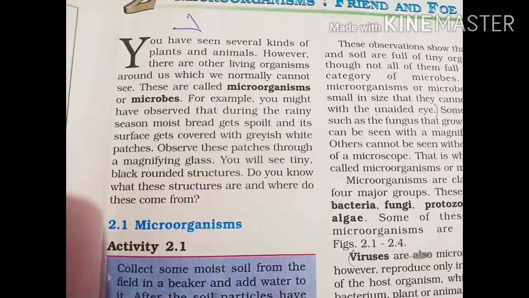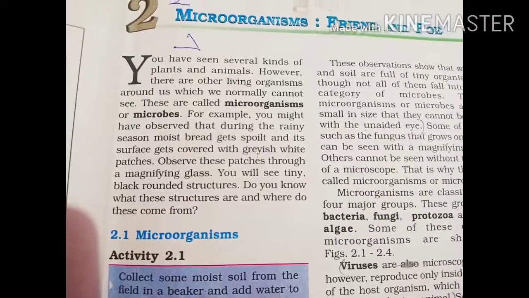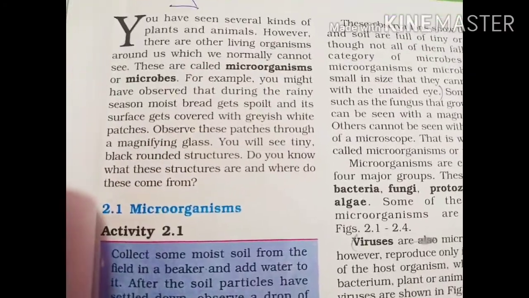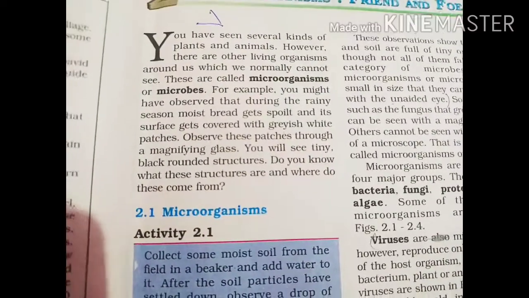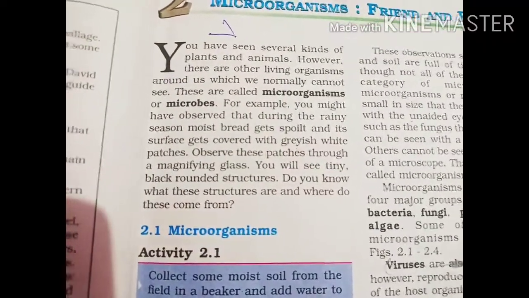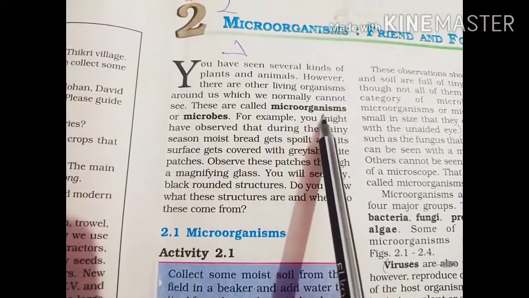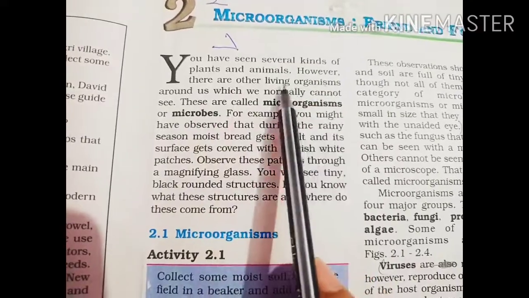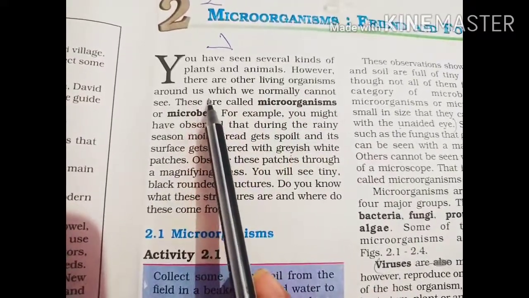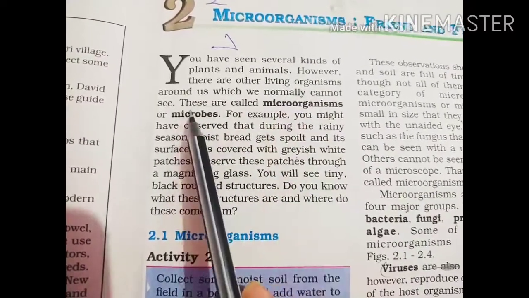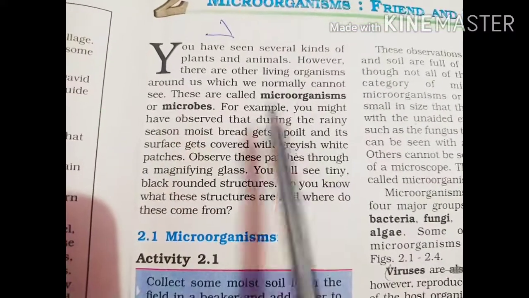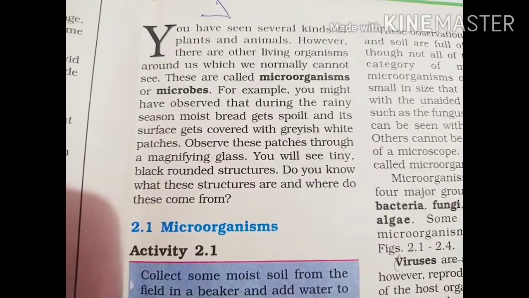All those living creatures which are very minute in size are known as microorganisms or microbes.